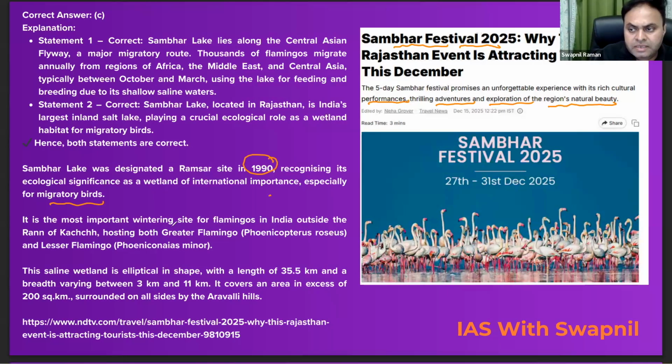It is the most important wintering site for the flamingos in India outside the Rann of Kutch, hosting both greater flamingos and lesser flamingos. Plus, the saline wetland is elliptical in shape. Do remember this one? It is elliptical in shape with a length of 35.5 kilometers and breadth varying between 3 kilometers to 11 kilometers, right? And it covers an area in excess of 200 square kilometers surrounded on all sides by the Aravalli Hills. Chaliye, now let's move on to the next question.